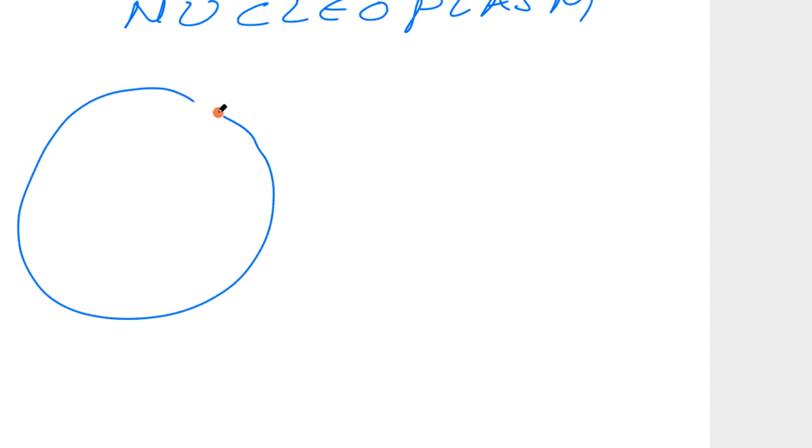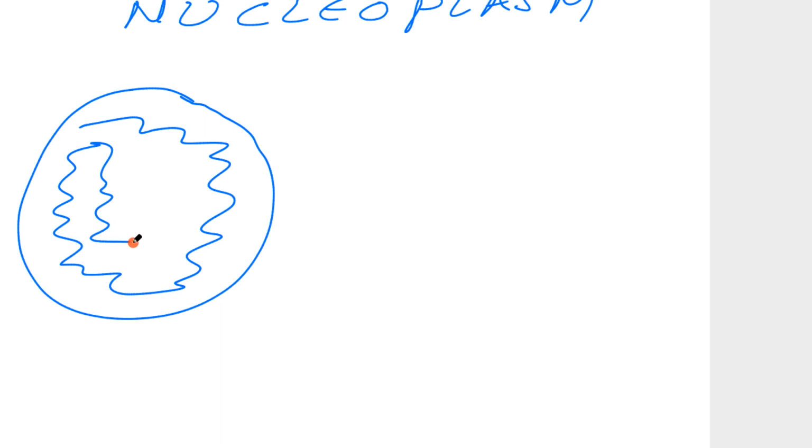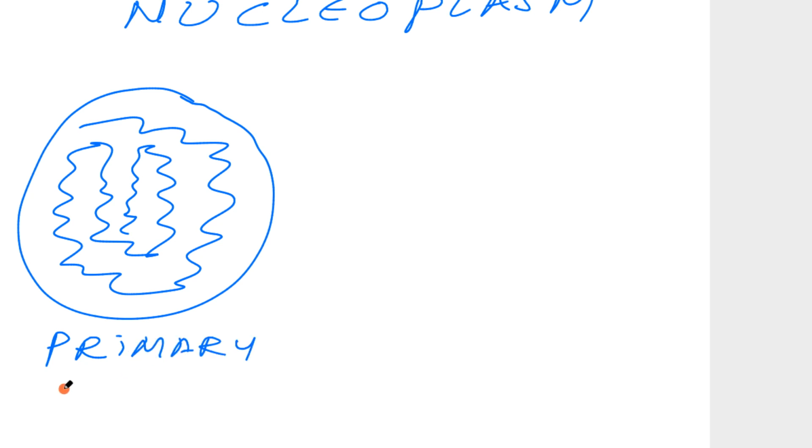Suppose this is the nucleus. Initially, when this RNA transcript is synthesized, the primary transcript is quite lengthy. Till this time, no changes have taken place.